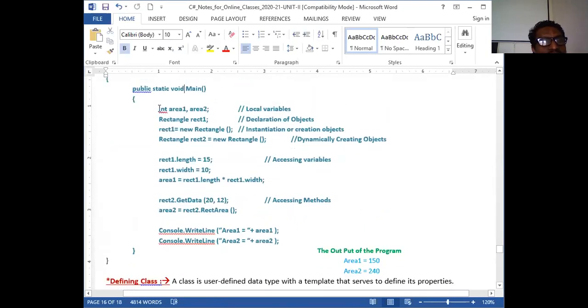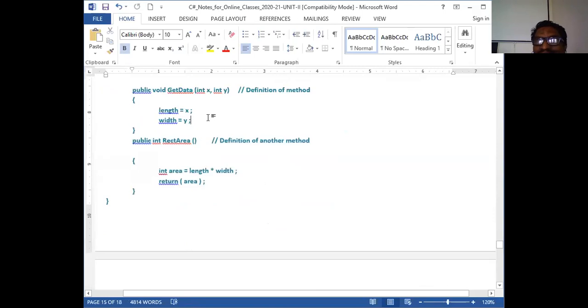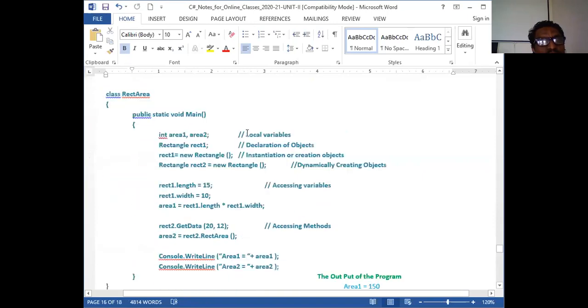Now, these are called local variables because these are the variables inside this main here. Locally available. The scope of that variable is local to the body of this main. So these area1, area2, I cannot go and access elsewhere, because they are not declared there. Therefore, the scope is limited to main here. So these are called local variables, area1, area2.